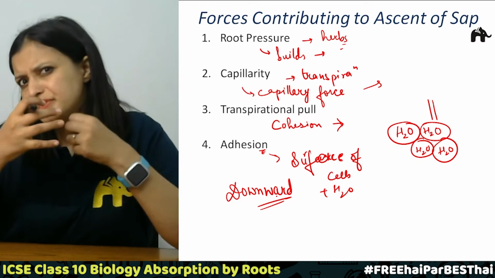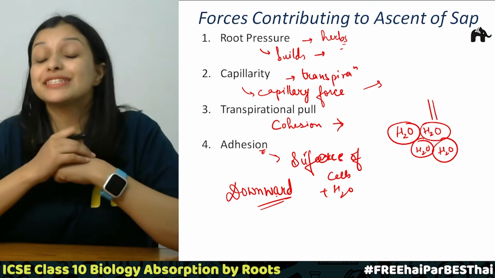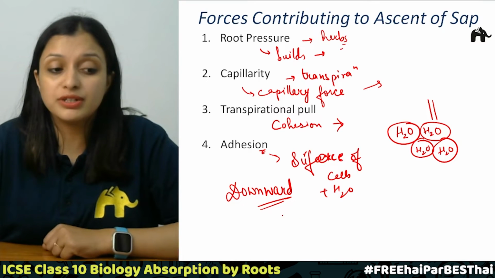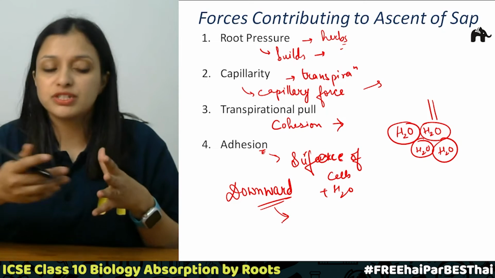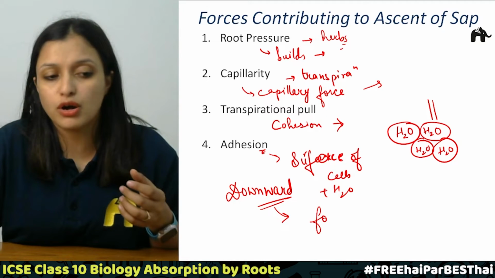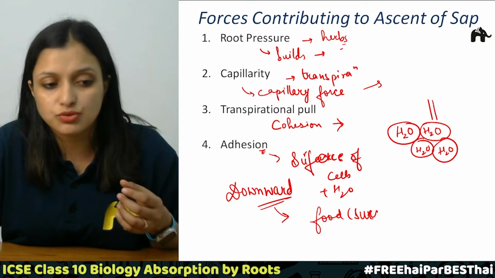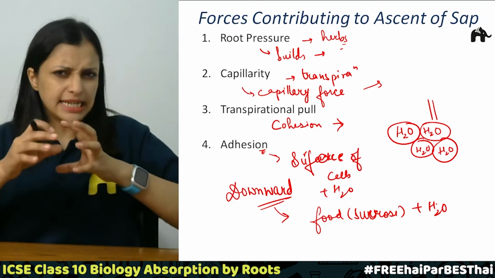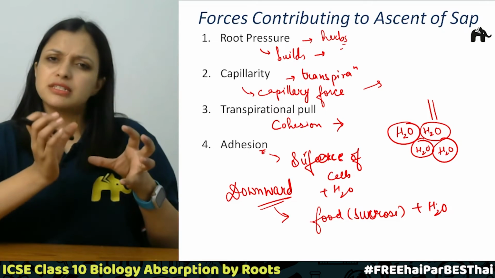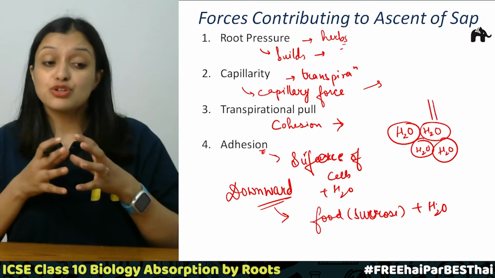So what moves down, or in all the directions? That is the food. How does that move? It is relatively simple. The food, or the sucrose, gets mixed with water. Basically it gets diluted, and this is how it simply flows in the downward direction. So it is relatively simple.